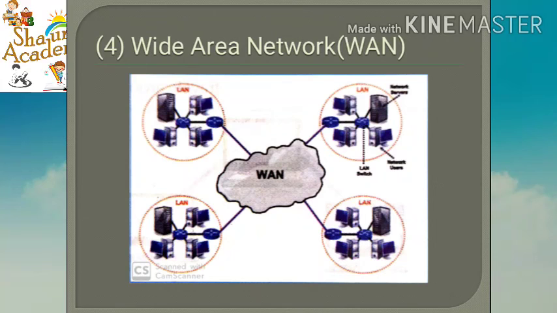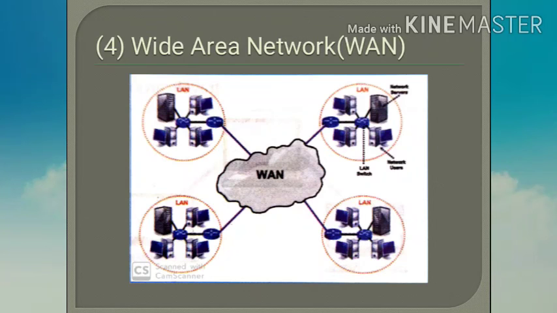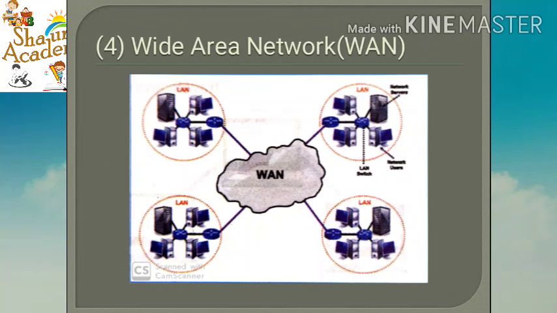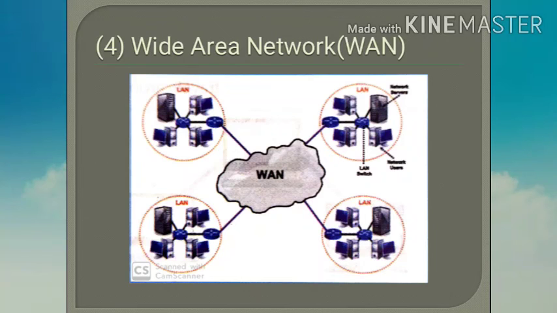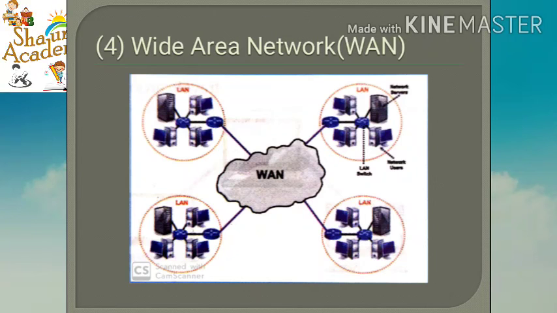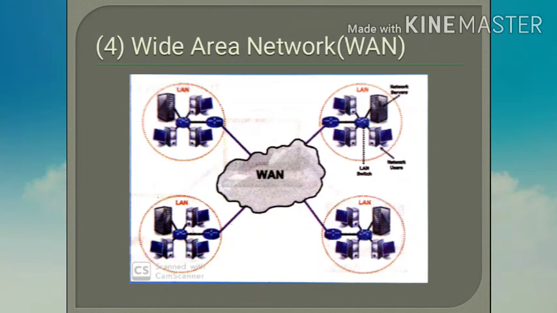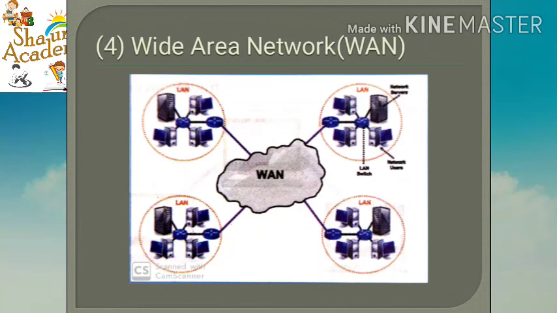We have one good example of this wide area network which we are using nowadays, that is internet. Through internet, millions of computers across the world can be connected. That is the best example of WAN.